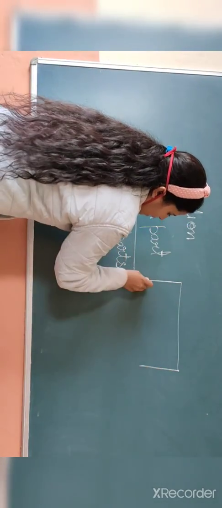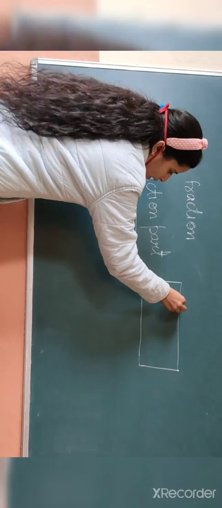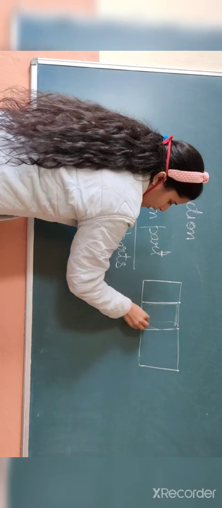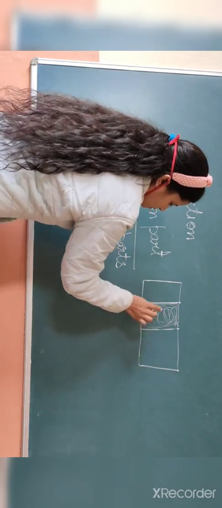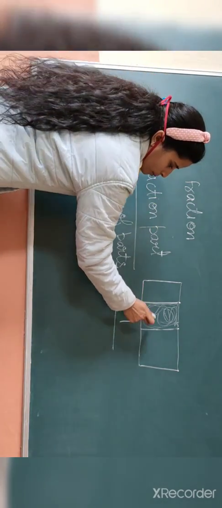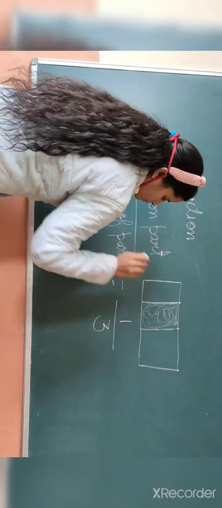So let's solve some examples. How can we represent a fraction? First of all, the upper part is written as the fractional part, and below it we write the total number of parts. Suppose I take this rectangle shape, and there are 1, 2, 3 parts, and out of these 3 parts, this part is shaded, which means this part is taken. So how will I write it? 1 over 3, because I have taken this one part, and in total there are 1, 2 and 3 parts.